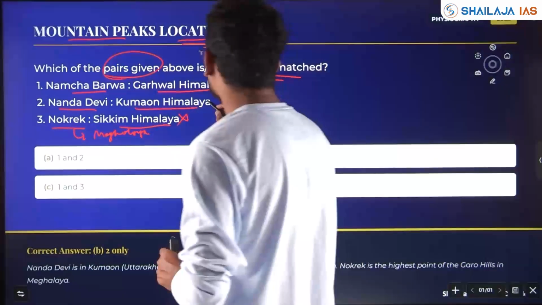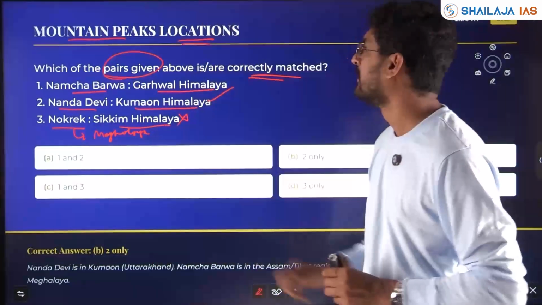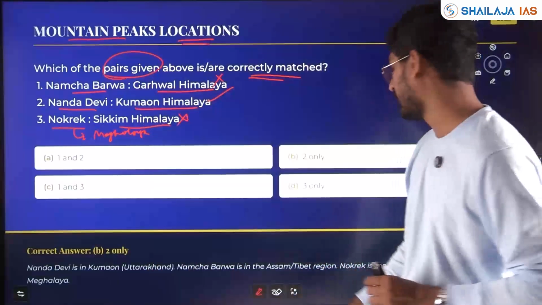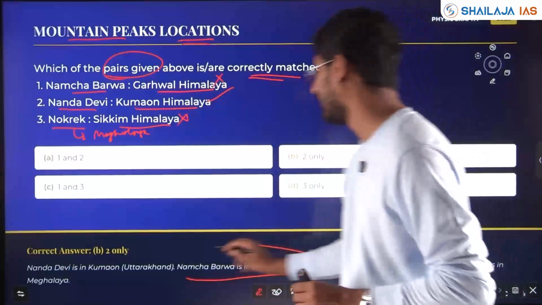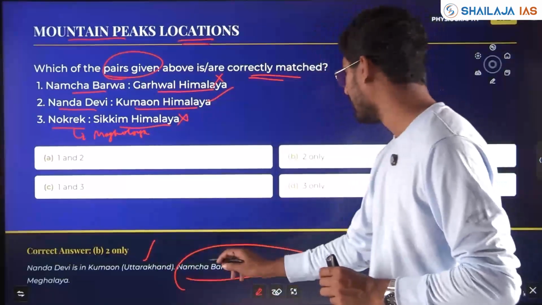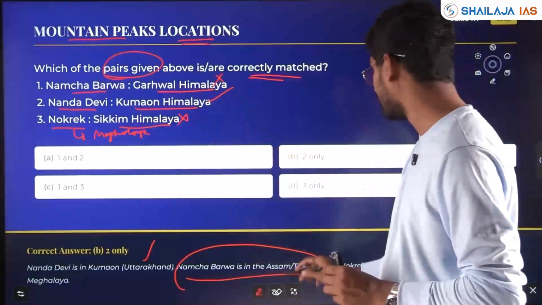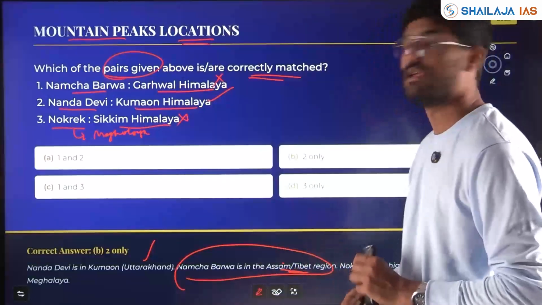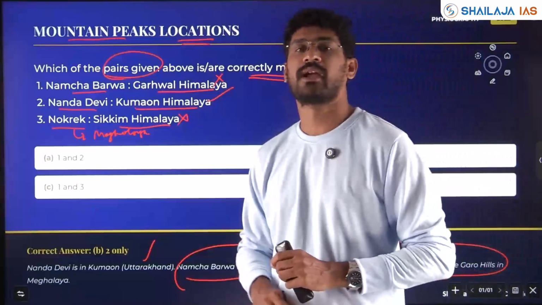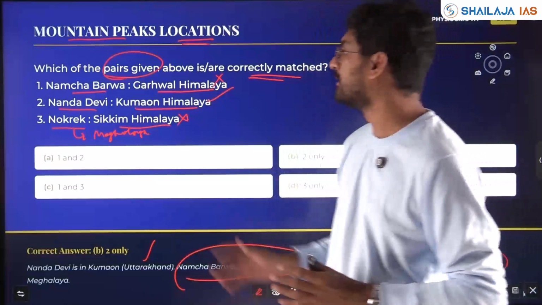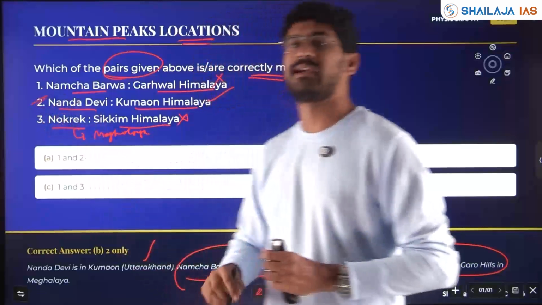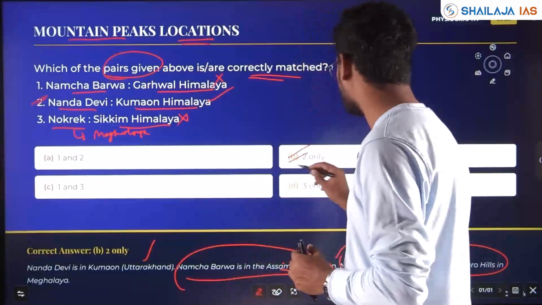Nanda Devi, Kumaon Himalaya, correct. Namcha Barwa, it's not Garhwal Himalaya. Namcha Barwa is in the Assam Tibet region. Nanda Devi, Kumaon, Uttarakhand. Namcha Barwa is not in Garhwal region, but it's in the Assam Tibet region. Nokrek is the highest point in Garo Hills. Okay. Garo, Khasi, Jaintia, all these hills come in Meghalaya. Here, only one pair is right, or second option is right.